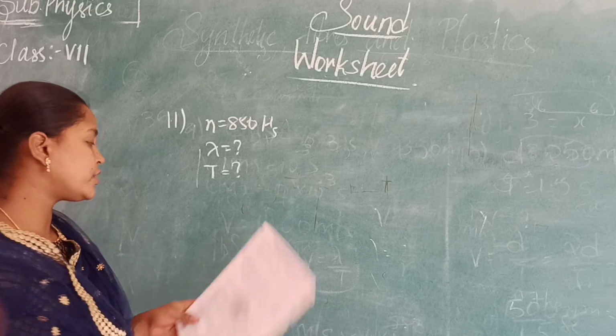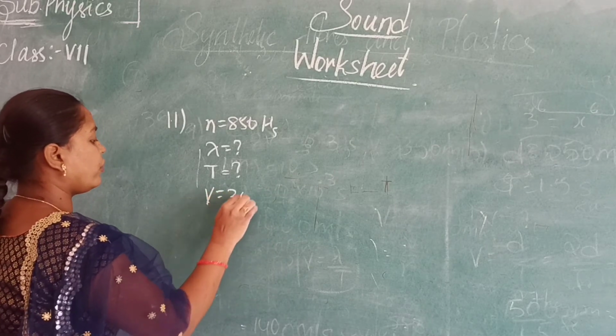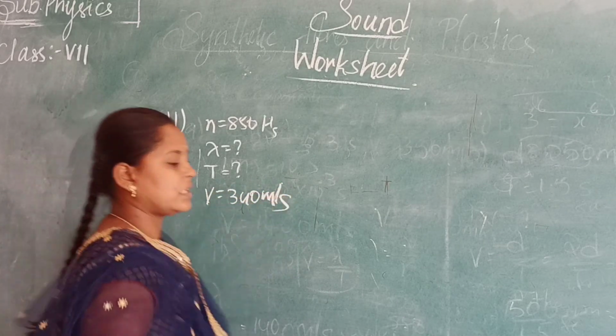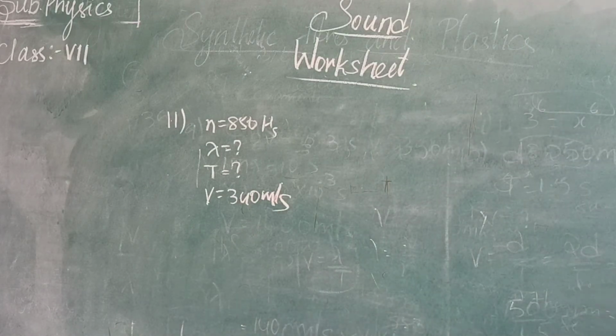Next, speed is given as 340 meters per second. So here we have to find out two things, wavelength as well as time period. First we are finding time period. As they have given frequency, we go with the time.